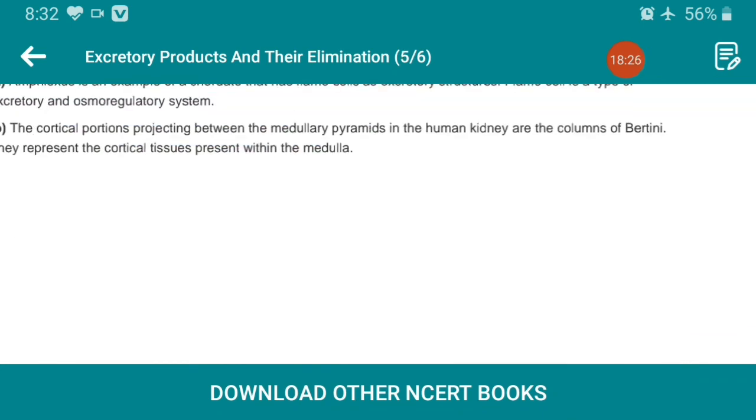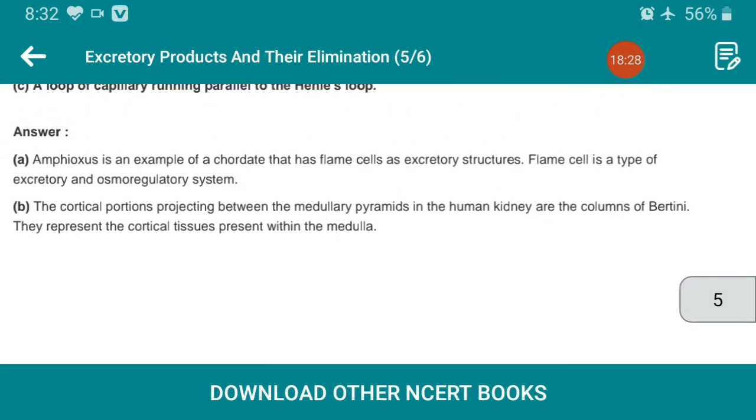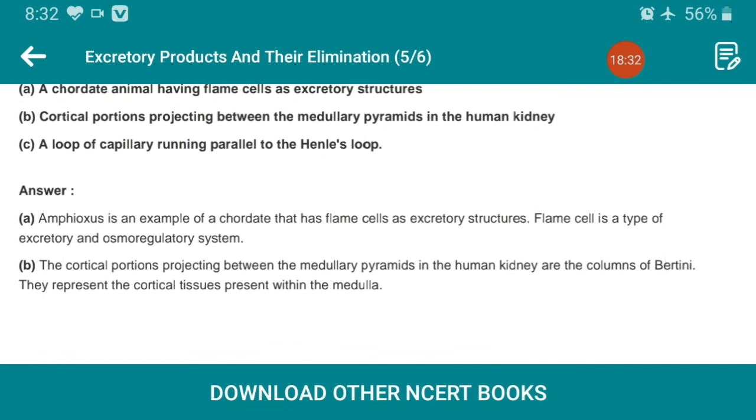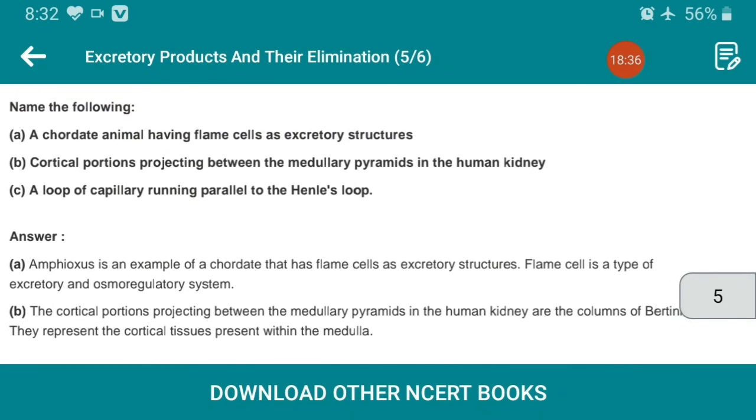In your coming examination, chapter number 18 will be part of your half-yearly examination, evaluation 2. Chapter 18, which is circulation, will be asked in your evaluation 2, so remember that in your mind.